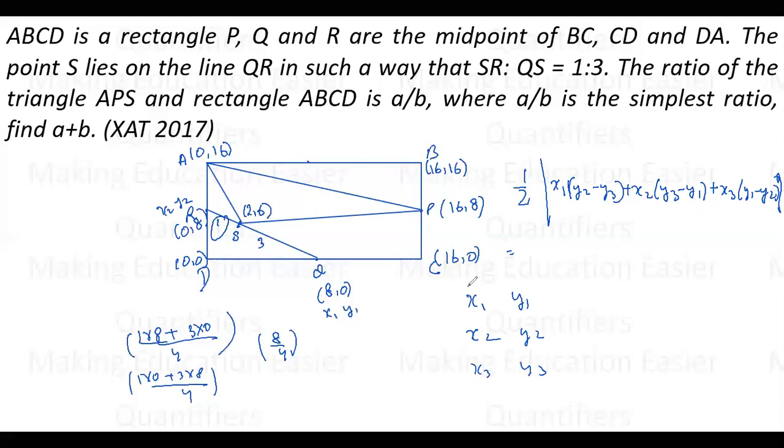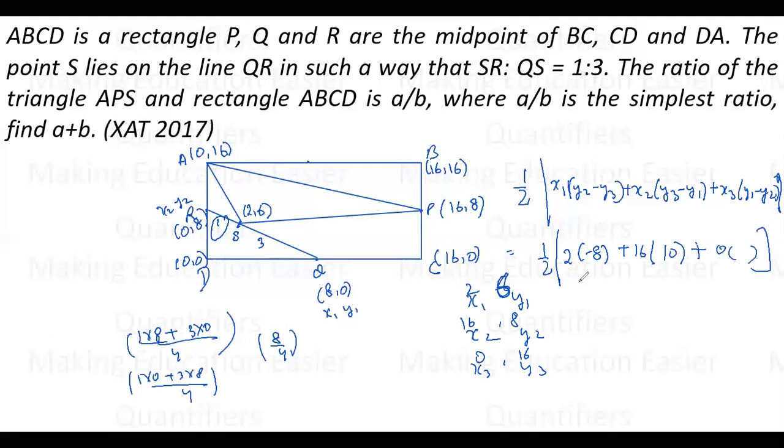Let us say x1 y1 आ गया 2, 6. Let us say x2 y2 आ गया आपका यहाँ पे 16, 8 और let us say x3 y3 आ गया आपके पास 0, 16. तो आपका answer आएगा half of x1. x1 is 2, y2 minus y3, 8 minus 16, that is minus 8. ठीक है, plus x2. x2 में लिखा हुआ है 16. y3 minus y1, so 16 minus 6, that is 10. x3 is 0, so इसके आगे जो भी है वो does not matter.